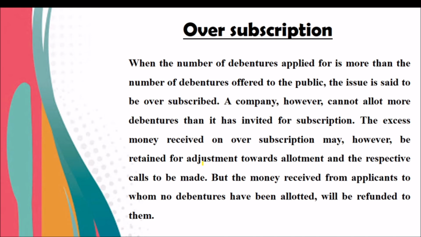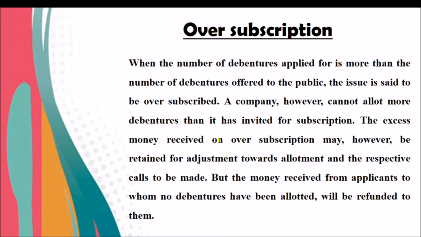The excess money received on oversubscription may, however, be retained for adjustment towards allotment and respective calls to be made. But the money received from applicants to whom no debentures have been allotted will be refunded. So there will be possibilities like excess application money refunded and also excess application money adjusted towards allotment.